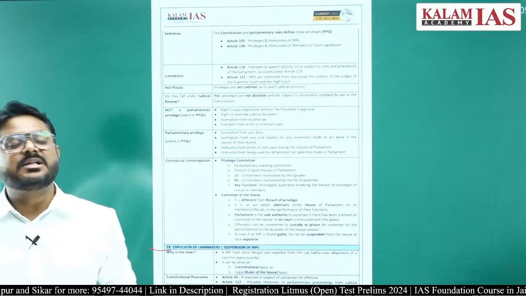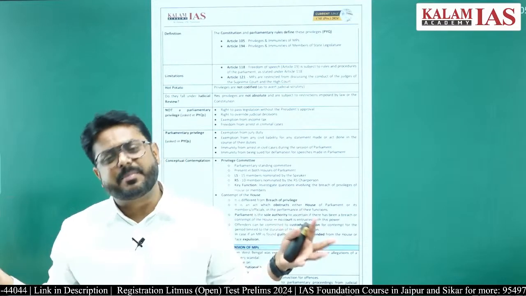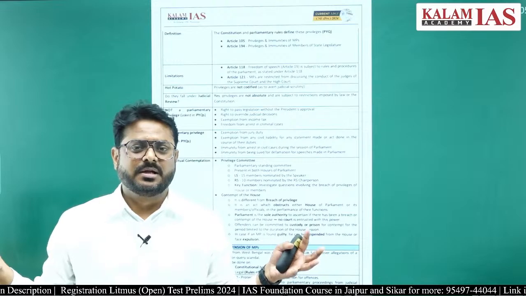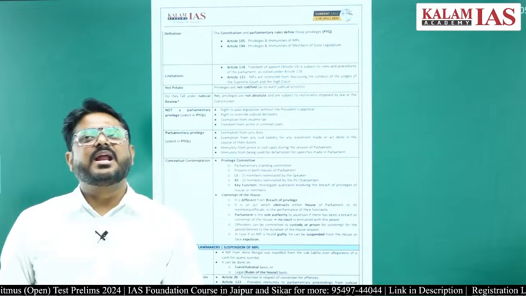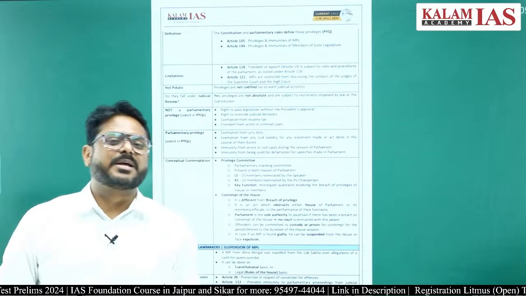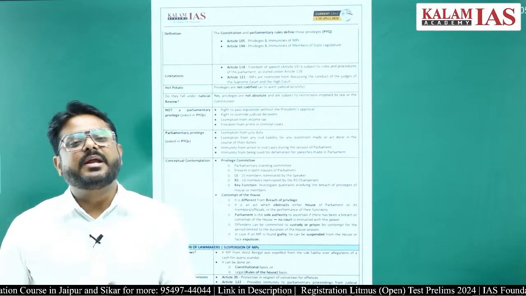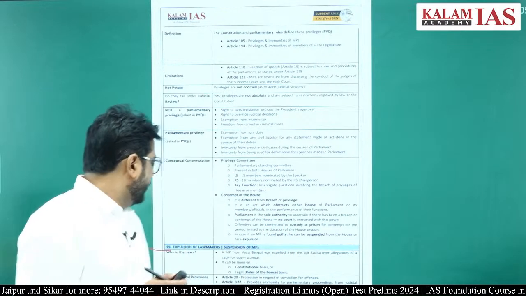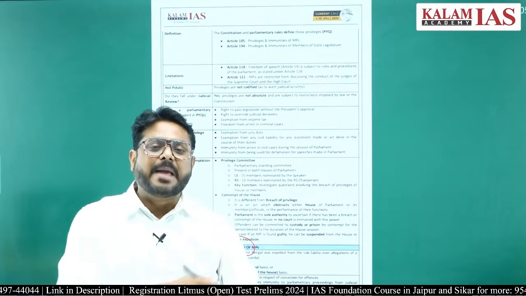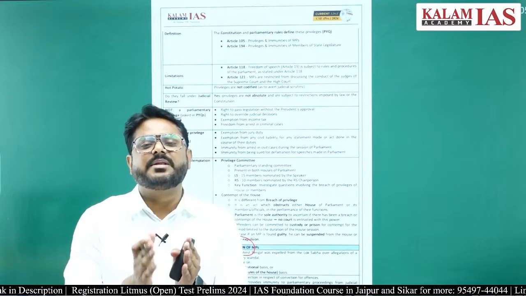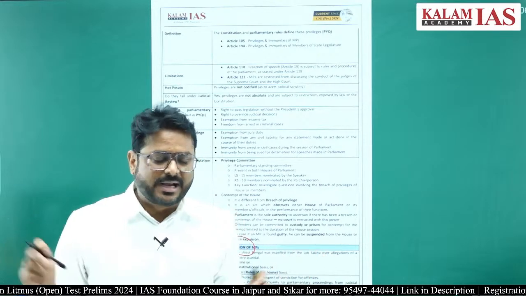Similarly, there are several provisions in the Representation of the People Act 1951, on the basis of which there will be disqualification. For example, if a person is involved in corrupt practices, that person may be disqualified. Plus, there is another form of disqualification, that is through the anti-defection law. If any person has defected, right, that person will be disqualified. So, that is there. Suspension is there for a temporary time period only. At max the suspension can be there for one complete session, not more than that, right.